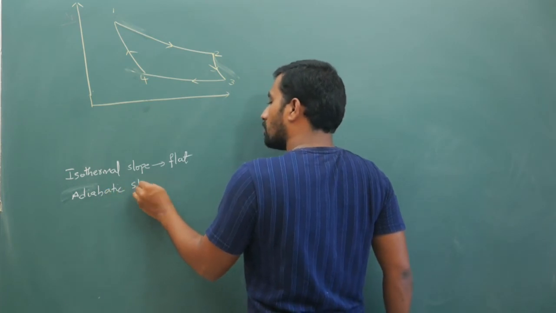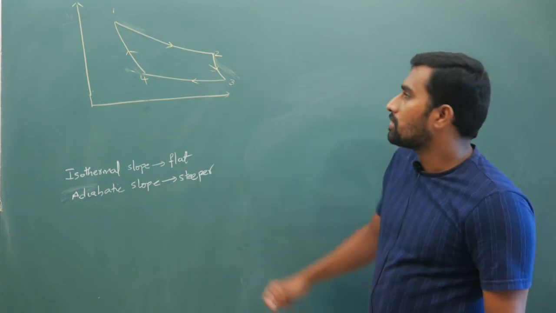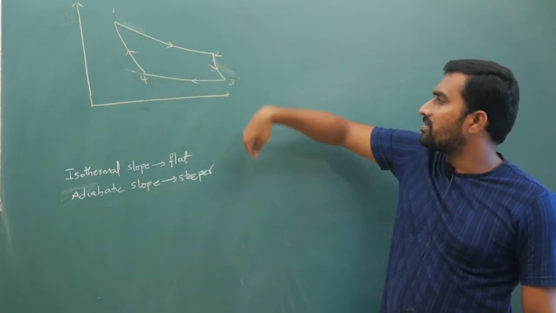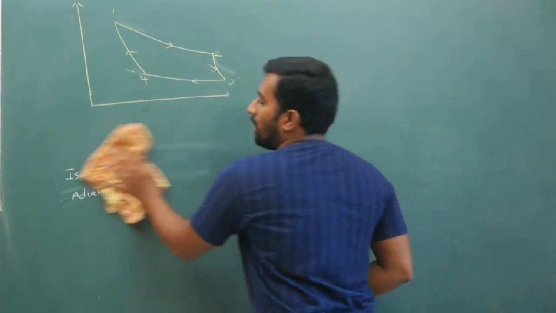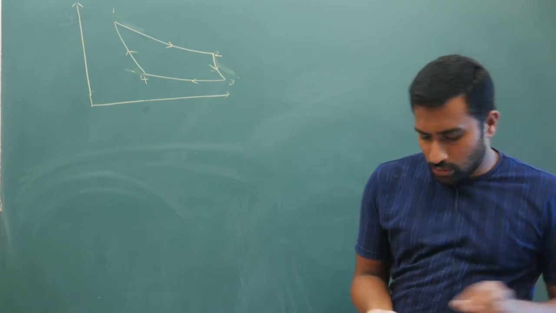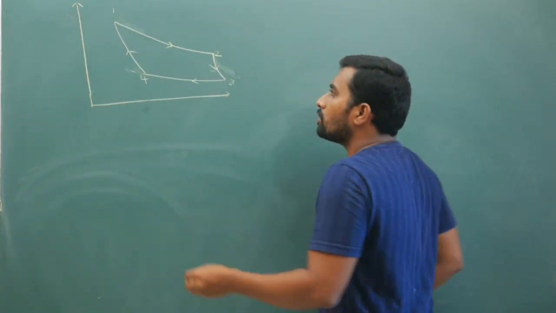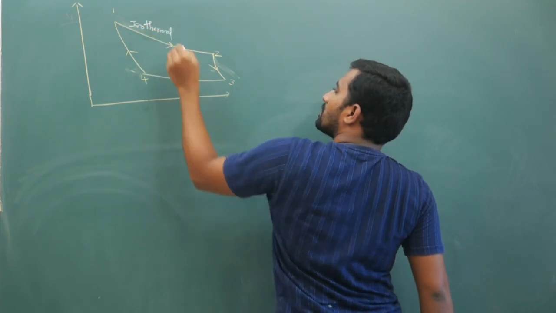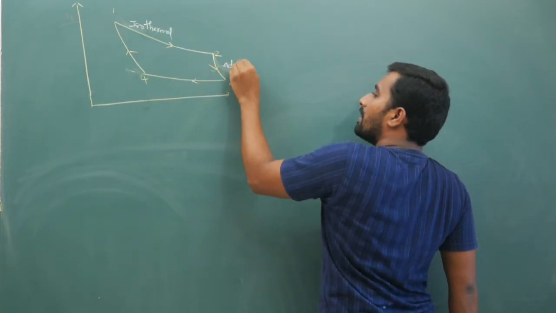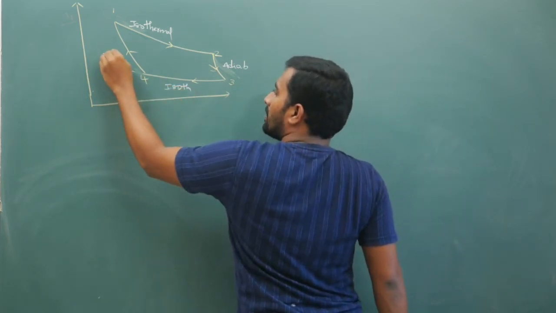Adiabatic slope is steeper, that means it is kind of vertical. So that is why the graph here is flat, the graph here is vertical like this. Now I will explain the process 1 to 2, 2 to 3, 3 to 4, 4 to 1. So 1 to 2 we have isothermal process, 2 to 3 we have adiabatic, then isothermal, then adiabatic.